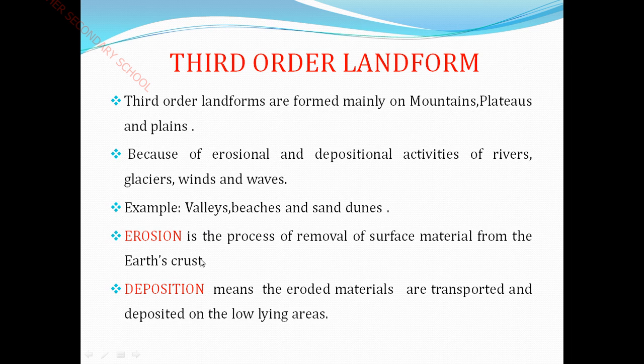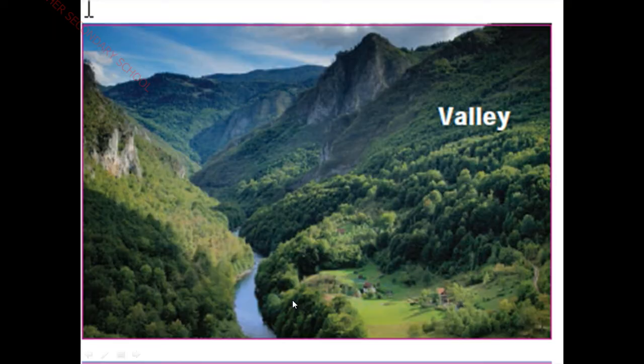And see here once again this process. The erosion and deposition processes took place in these places, that means valleys, beaches and sand dunes were characterized by these features. Erosion is the process of removal of surface material from the earth's crust, and deposition means the eroded materials are transported and deposited on low-lying areas. Okay, children? Yes.